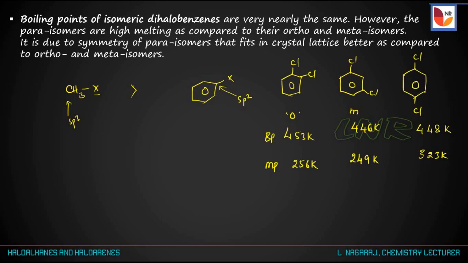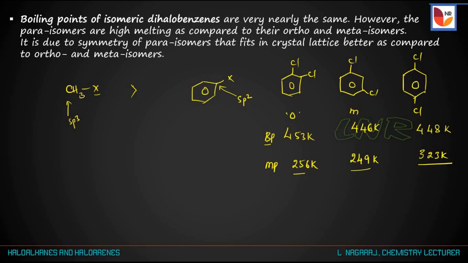That is, the para compound has a high melting point as compared to the ortho and meta, but the boiling point values for all these three isomers have less difference.